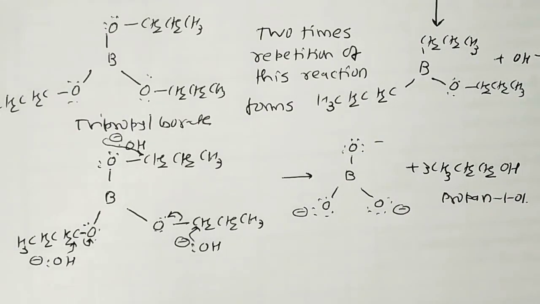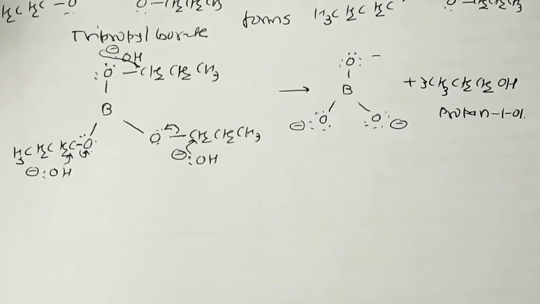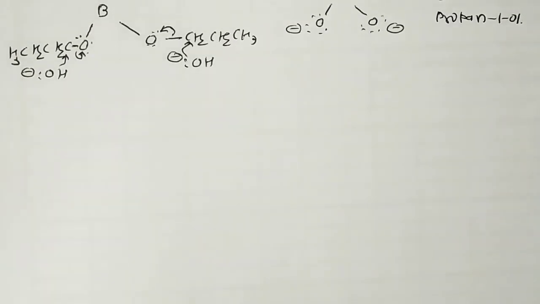So it's a detailed mechanism which is not given in your NCERT textbook. It is a two-step reaction. First is the hydroboration, which is a syn addition, and it follows the anti-Markovnikov rule. Then after the oxidation, we get the anti-Markovnikov product.